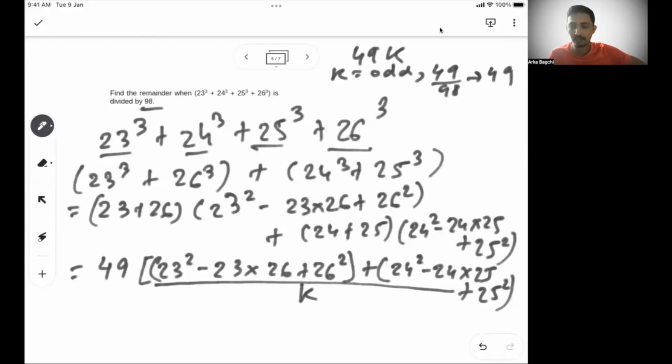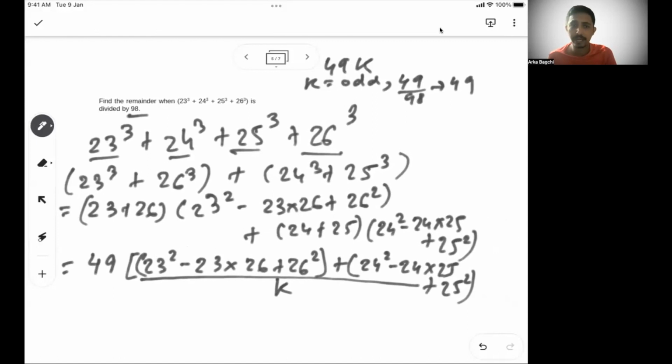Try it with any particular odd value of k, you will always get a remainder of 49 when divided by 98. But if k is even, then 49k divided by 98 will always have a remainder of 0, because it is completely divisible; k is 2, 4, 6, whatever, you just need 49 into 2.